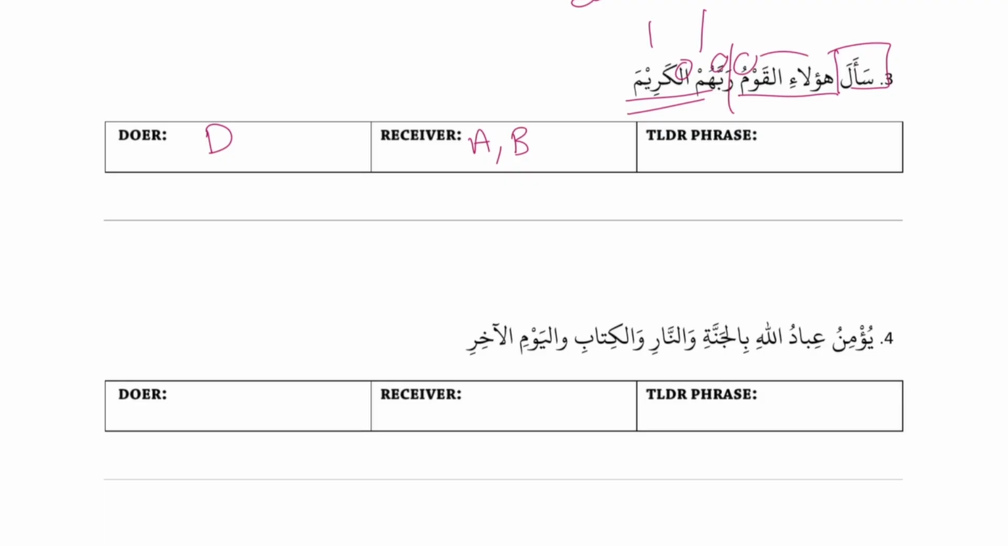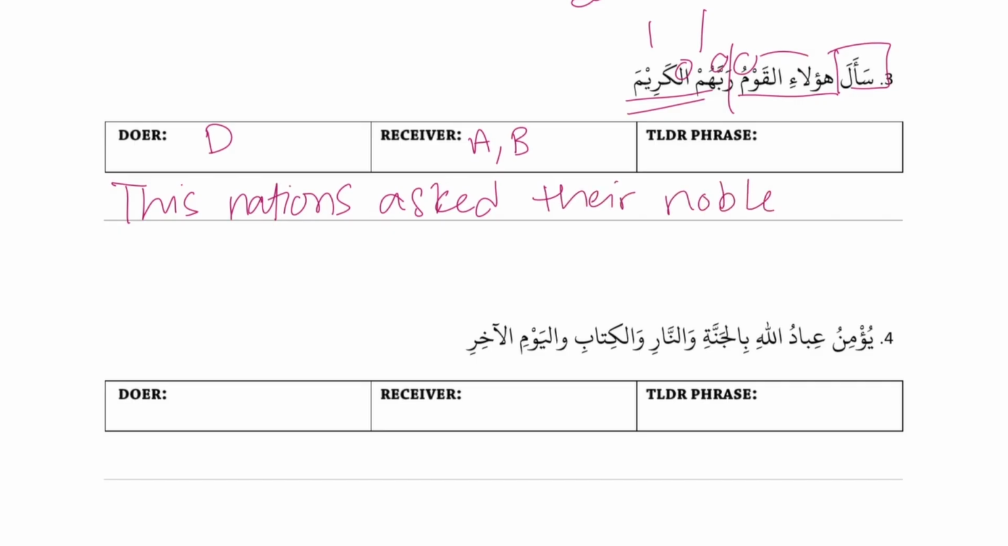So starting with our doer, this nation. Good. This nation, not these nation. No, that doesn't sound good. Remember, make things sound natural. So this nation asked their Lord, their noble Lord. Good, because the description always has to come before the noun. So this nation asked their noble Lord.